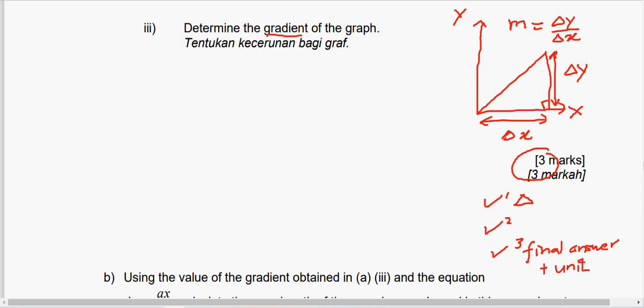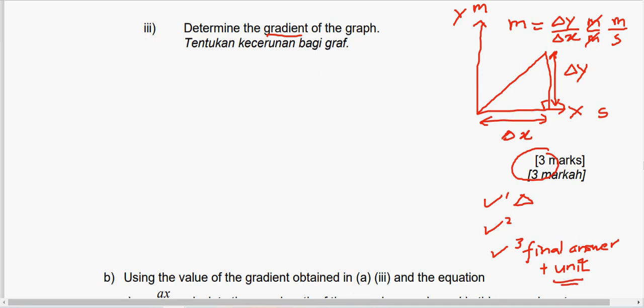So the gradient will have a unit if the two axes have different physical quantities. So if let's say y is length, let's say meter, and x is also meter, then the gradient will have no unit. But let's say y is in meter and the horizontal axis is in seconds, so the unit becomes meter per second. All right, so this unit is compulsory to write if it has one.